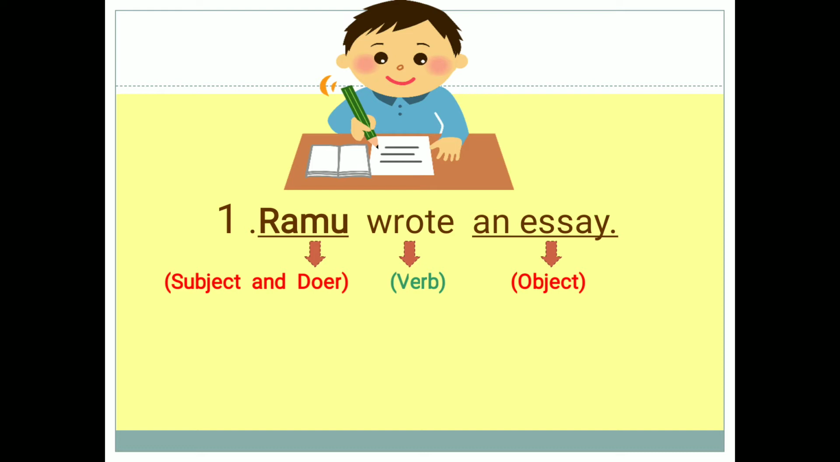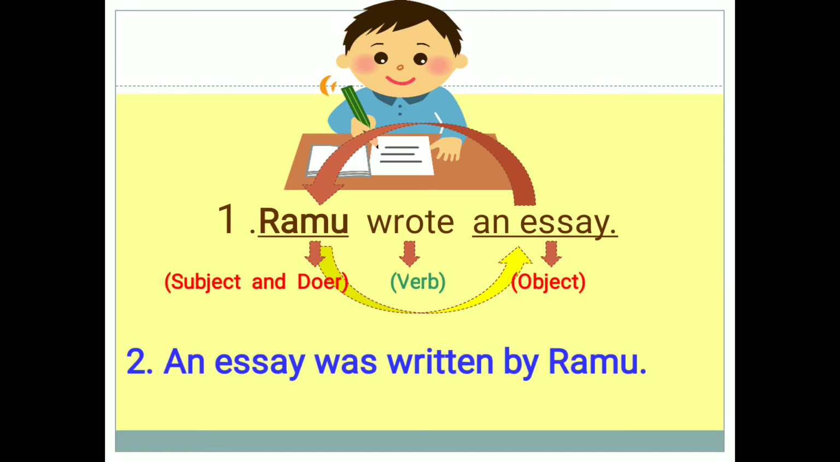Ramu wrote an essay. The same expression can be written if we interchange subject and object. If we replace the subject in the place of the object and the object in the place of the subject, the expression can be written as: an essay was written by Ramu. This sentence also expresses the same meaning as the first sentence. Both sentences give the same meaning, but the structure of these two sentences is different.